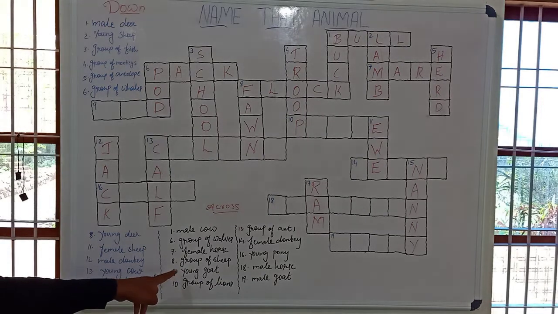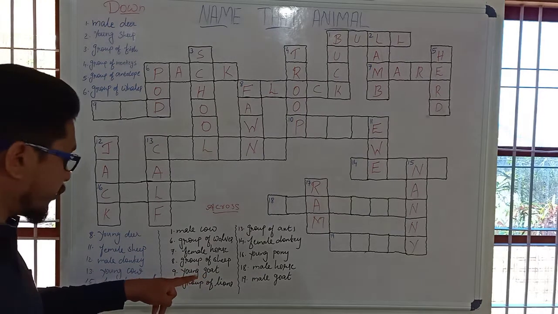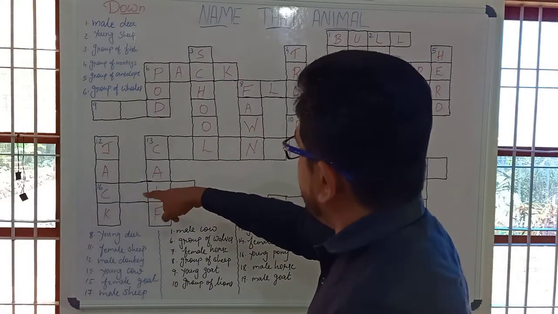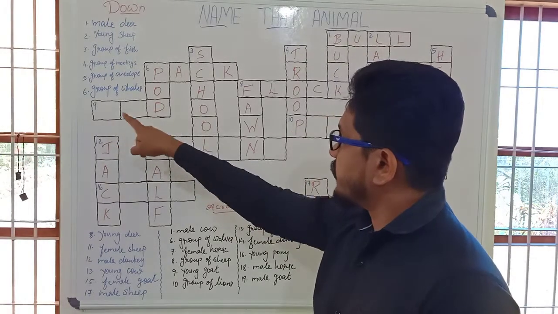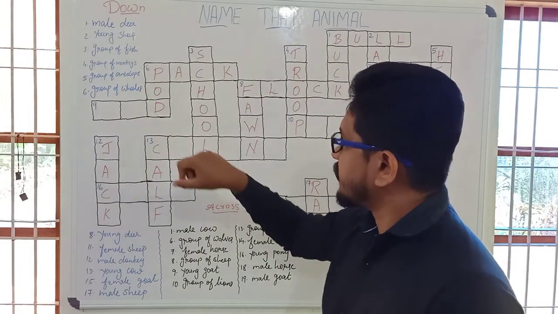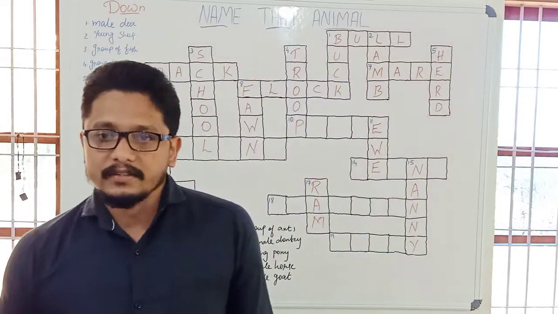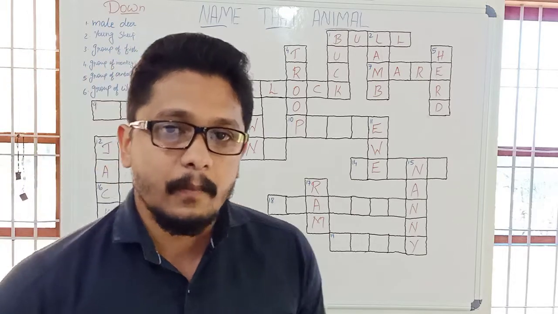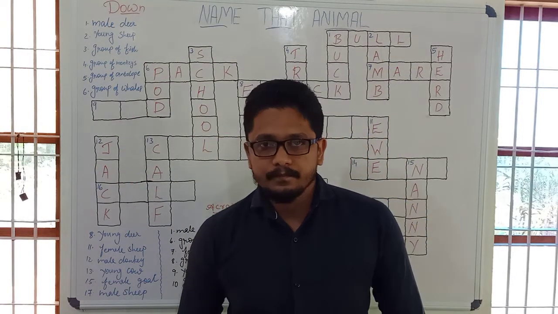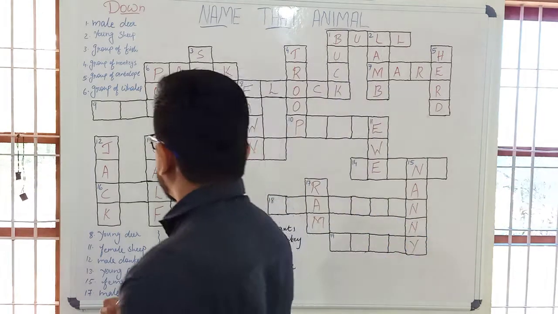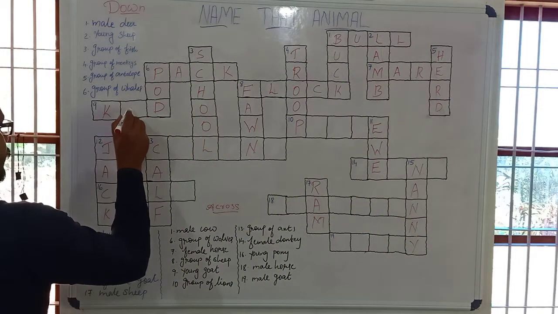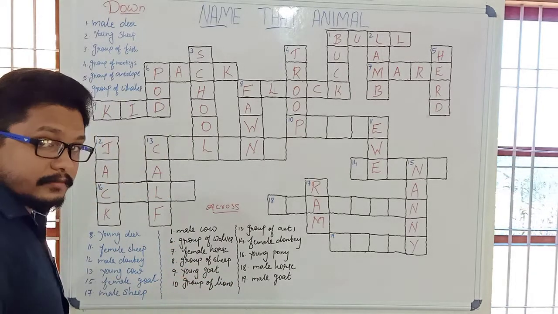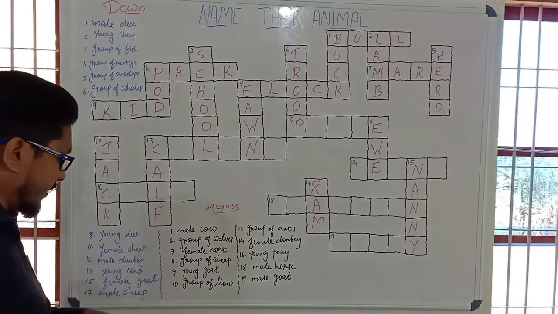The next one. What is the word used for young goat? The word used for young goat, which comes ninth. It carries three letters and the last letter D is already given there. The word used for young goat. Can anyone give the answer for that? Yeah, Rohan. It's kid. Kid is the name for young goat. We are calling kid for the young goat.